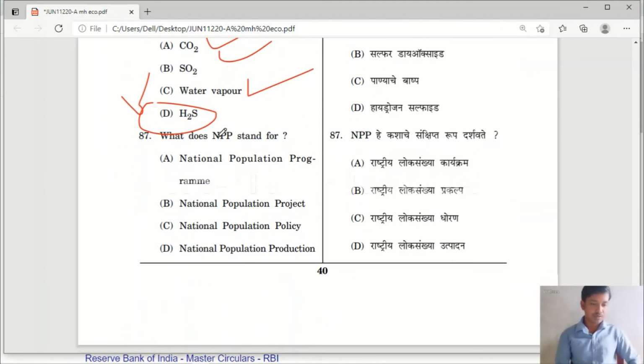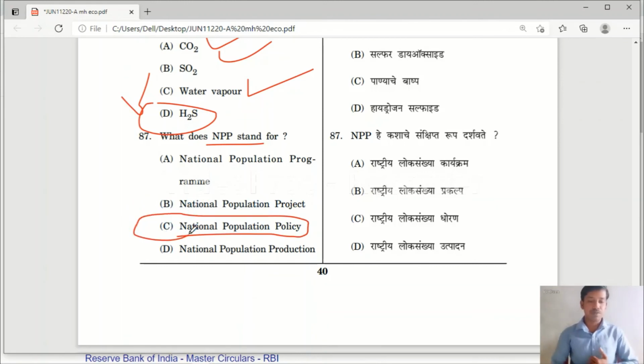Question number 87. What does NPP stand for? NPP stands for National Population Policy. NPP means National Population Policy. Please remember.